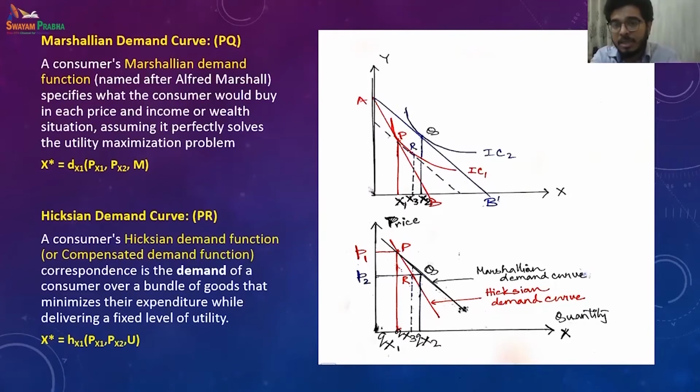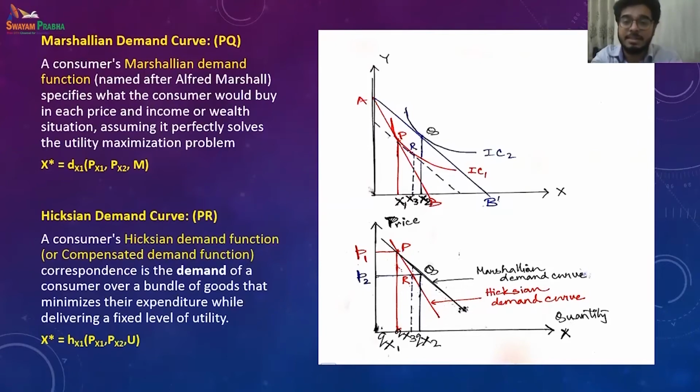Whereas if you are considering the same utility level, they have shifted to R. Now what is R? R is on the same indifference curve, with real income being kept the same.